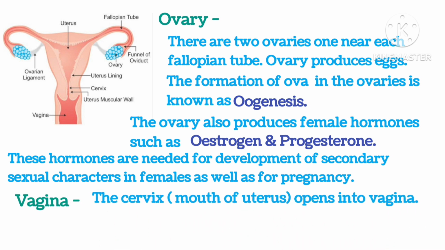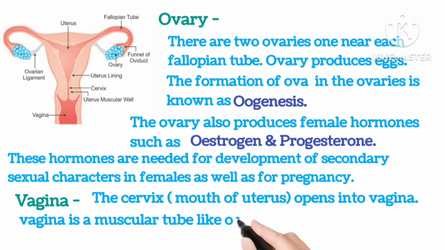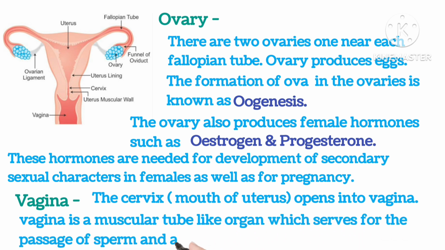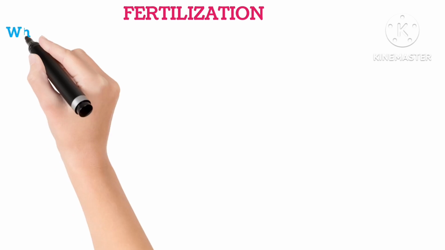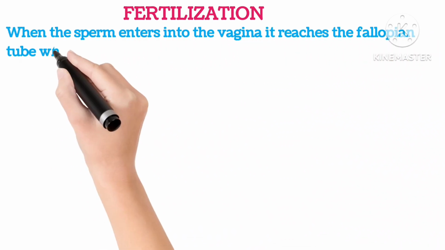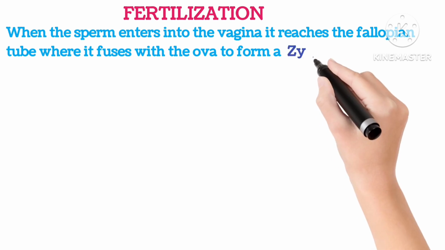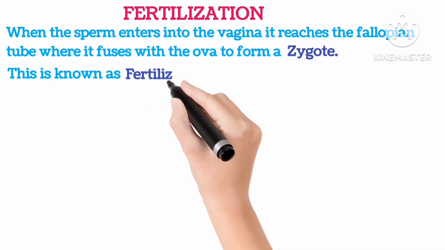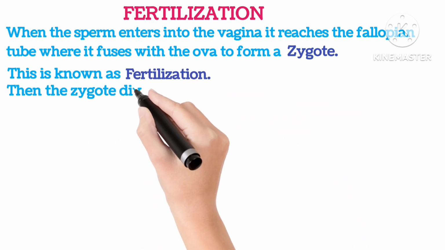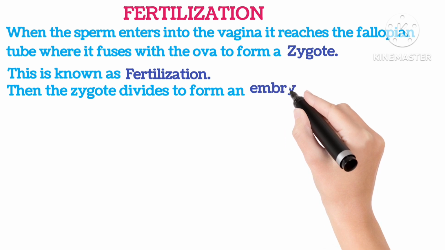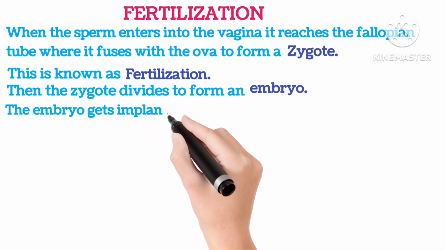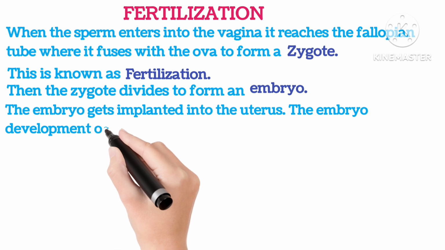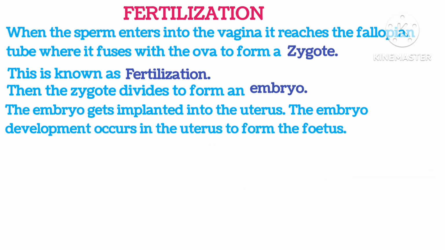Vagina. The cervix, or the mouth of the uterus, opens into the vagina. Vagina is the muscular tube-like organ which serves for the passage of sperm and also as the canal during childbirth. Fertilization. When the sperm enters the vagina, it reaches the fallopian tube where it fuses with the ovum to form a zygote. This is known as fertilization. Then the zygote divides to form an embryo. The embryo gets implanted into the uterus and embryo development occurs in the uterus to form the fetus.